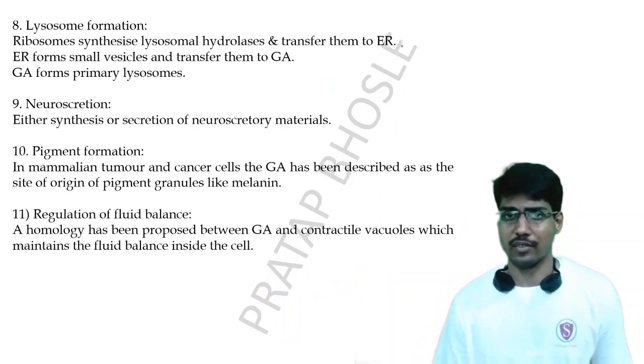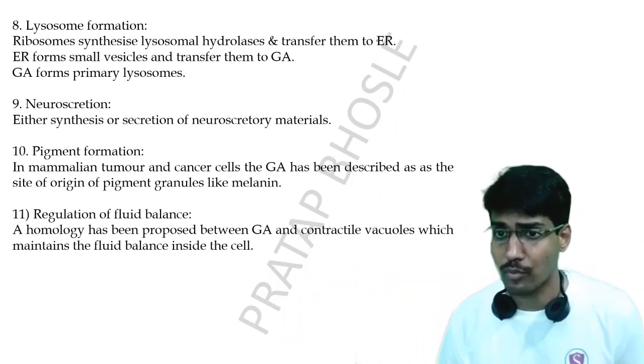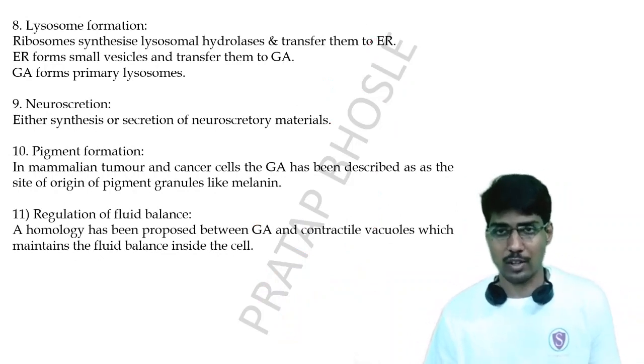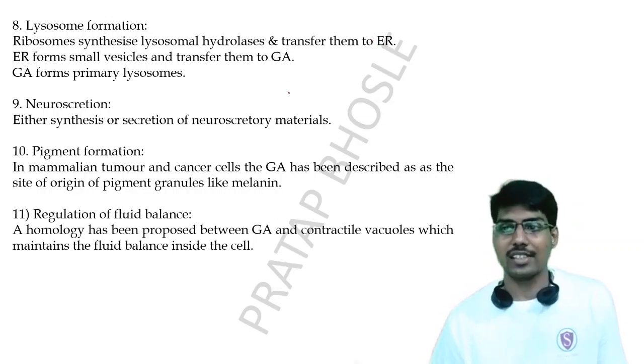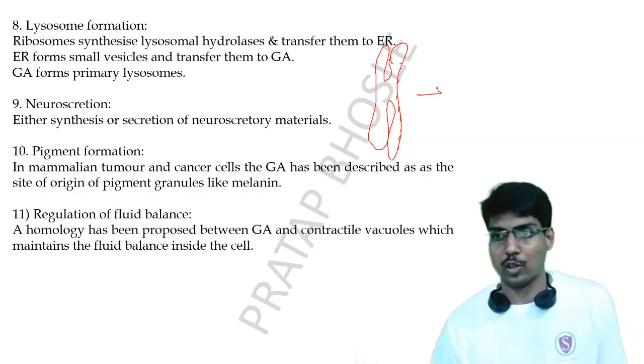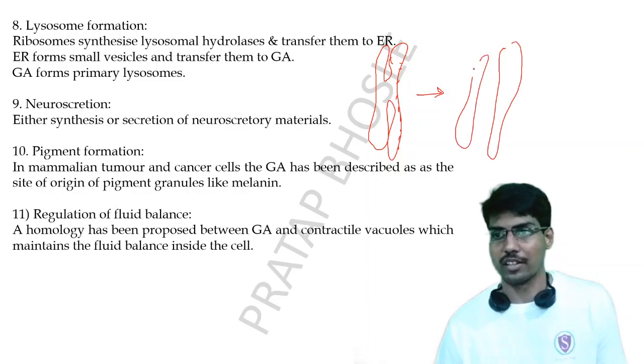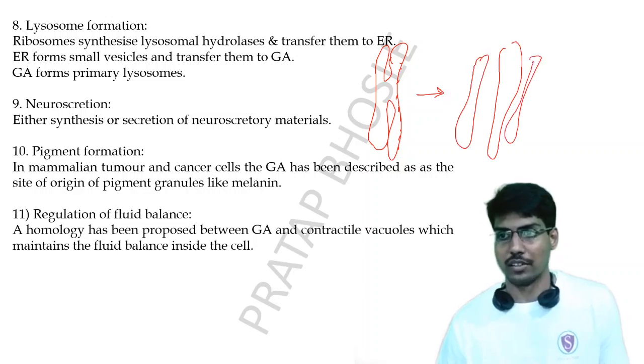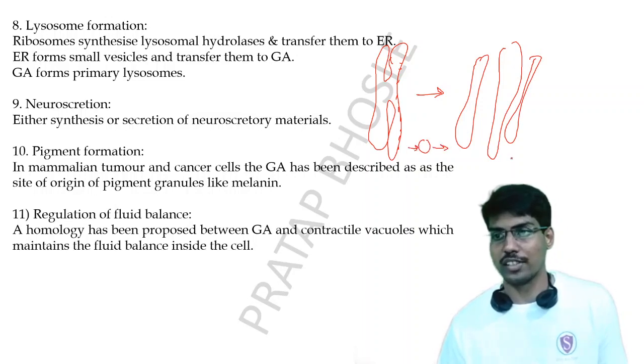Next is the lysosome formation and synthesis. As we have already covered in our earlier lecture, lysosomes are formed and processed in the endoplasmic reticulum. When these lysosomes come from the rough endoplasmic reticulum to the Golgi bodies, to the Golgi network, they are further synthesized and processed inside the Golgi network.